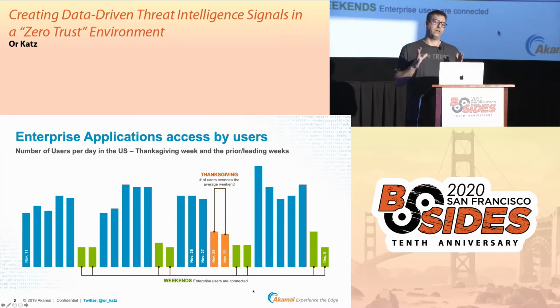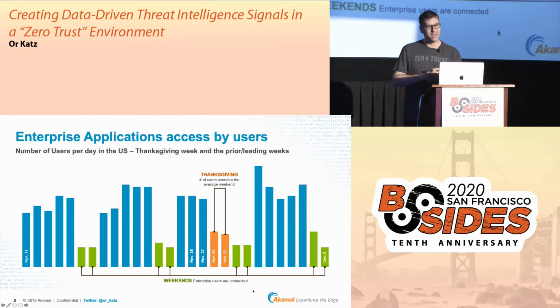A few things while looking into this graph caught my eye. The first one is that people are still being connected to enterprise applications over weekends, which is a bit surprising, but not. I don't know about you, but I have the tendency to sometimes be connected over weekends. My wife doesn't always approve of that, but I'm still doing that from time to time.